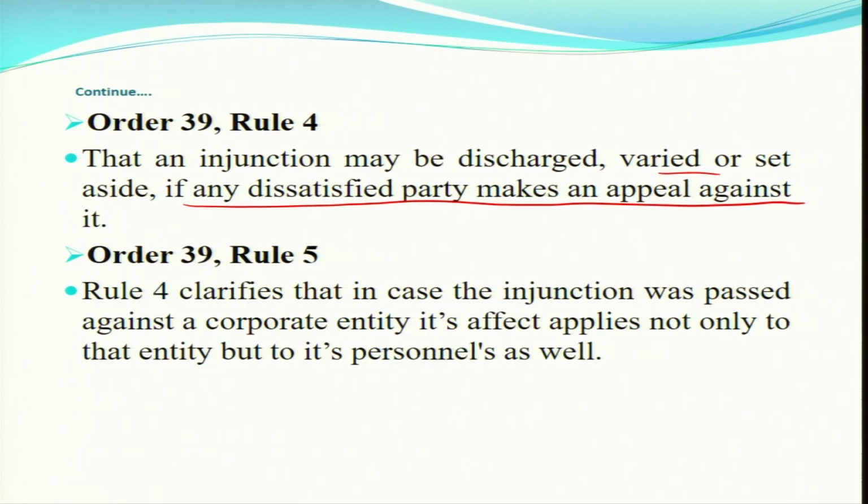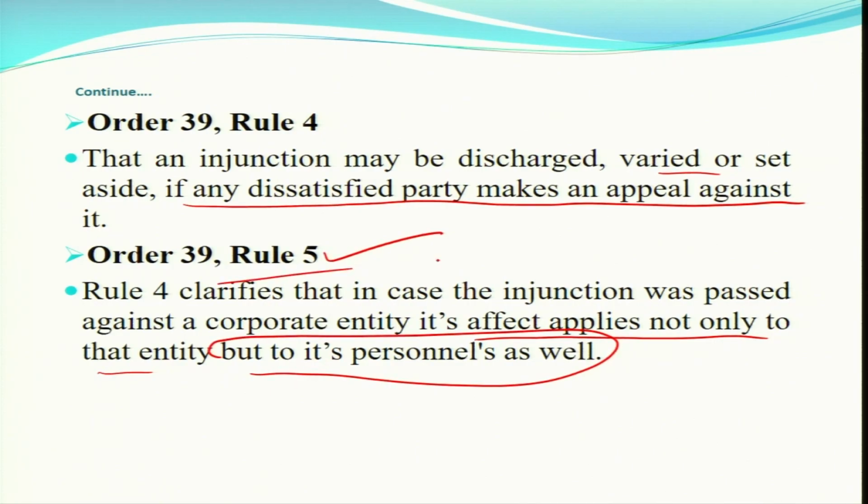In case of an injunction against a corporate entity, its effect applies not only to that entity, but to its personnel as well. This is also very important. If this relief is granted against the corporate entity, then its officers will also be responsible. This you have to take into account.